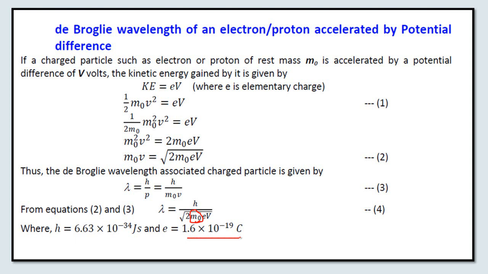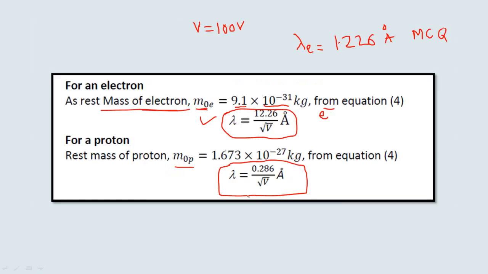The charge of the proton is also the same in magnitude, just opposite in sign. Instead of the mass of the electron, I put the mass of the proton, and computing the de Broglie wavelength for the proton, with suffix p, it becomes 0.286 angstrom minute divided by root of V.